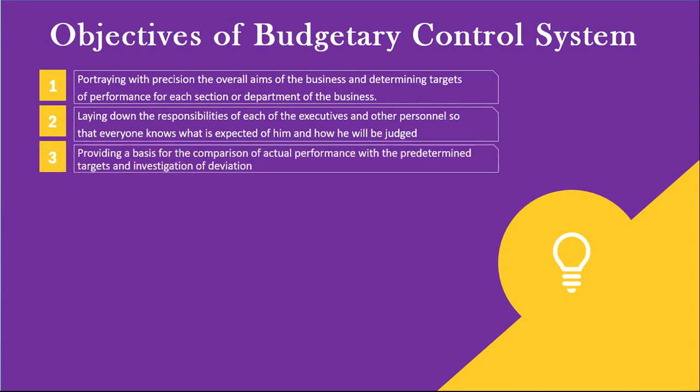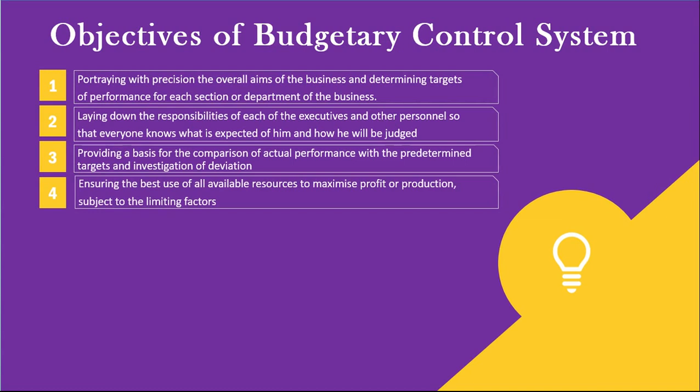3. Providing a basis for the comparison of actual performance with the predetermined targets and investigation of deviation, if any, of actual performance and expenses from the budgeted figures. This naturally helps in adopting corrective measures. 4. Ensuring the best use of all available resources to maximize profit or production, subject to the limiting factors. Since budgets cannot be properly drawn up without considering all aspects, usually there is good coordination when a system of